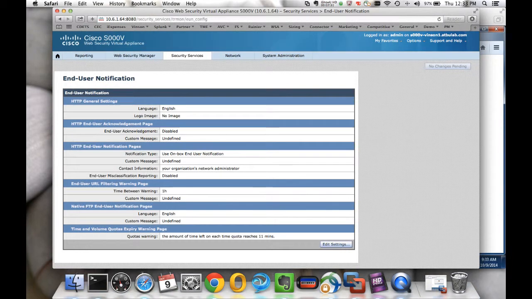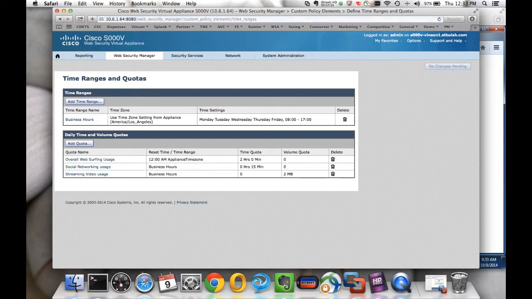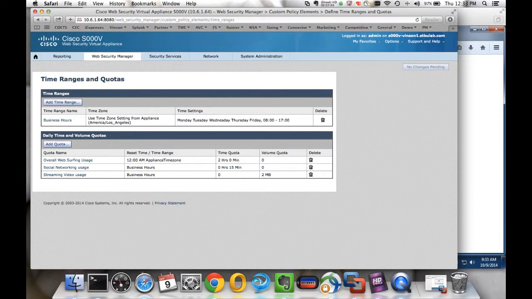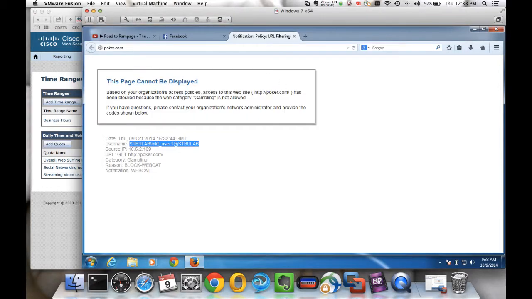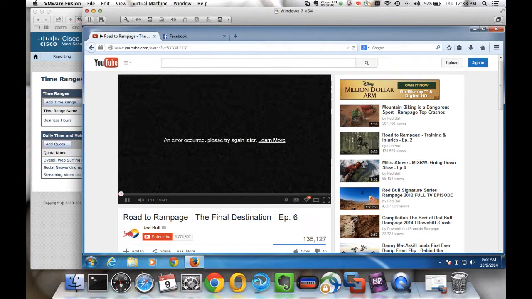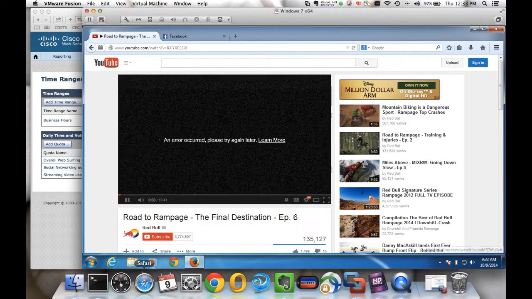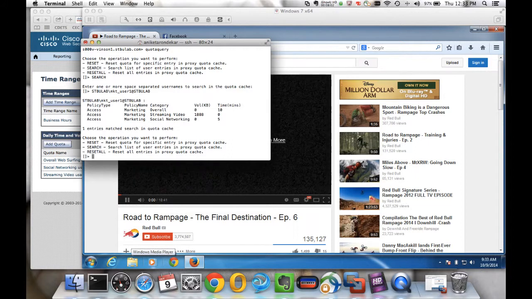One last thing, I'm going to pull the predefined time ranges, so we can see what quotas are currently applicable to this particular user. Going into Facebook, let's start with YouTube. Clearly this particular user has hit his quota, because we have set streaming video usage as 2 MB, and we saw in here that he was pretty close to reaching it.